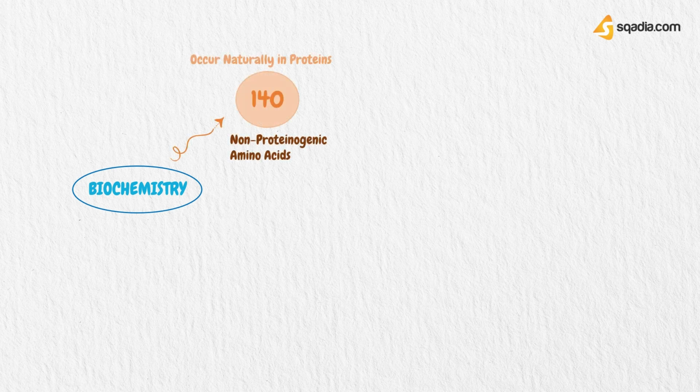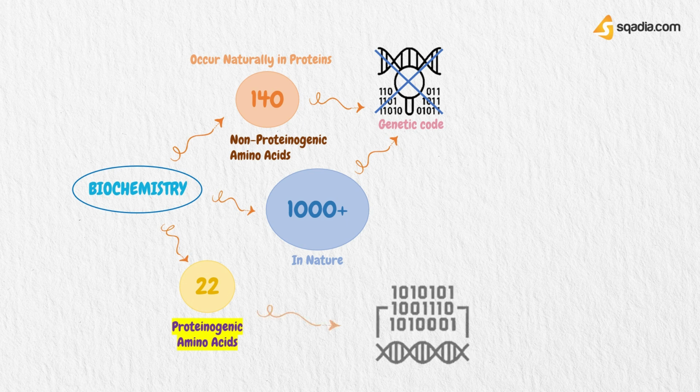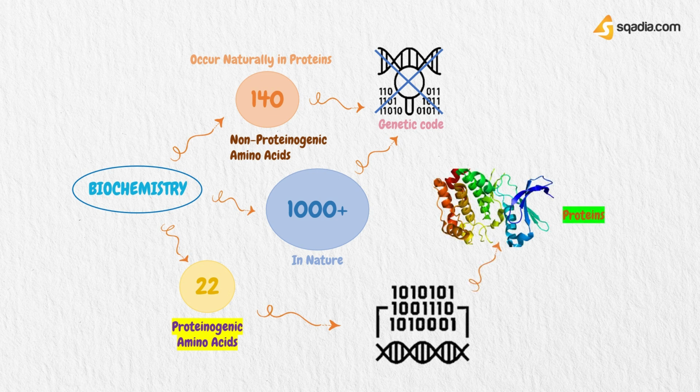However, in biochemistry, over 140 non-proteinogenic amino acids occur naturally in proteins, whereas thousands more may occur in nature, but they are not present in the genetic code. Non-coded or non-proteinogenic amino acids are distinct from the 22 proteinogenic amino acids, which we've already discussed in our previous video in detail, which are naturally encoded in the genome of organisms for the assembly of proteins. So, many non-proteinogenic amino acids are important.